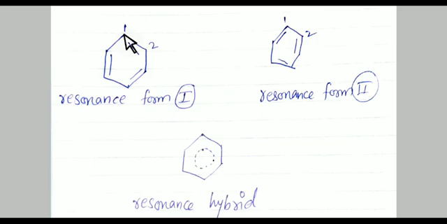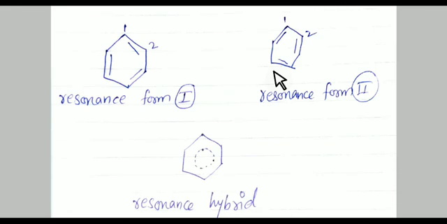So always remember, student, in structure 1 and in structure 2, we are taking carbon 1 and carbon 2. So whenever we observe these two structures, carbon 1 and carbon 2, what is the conclusion?